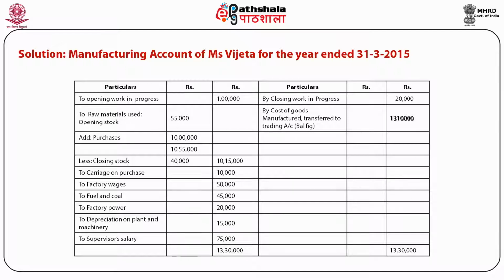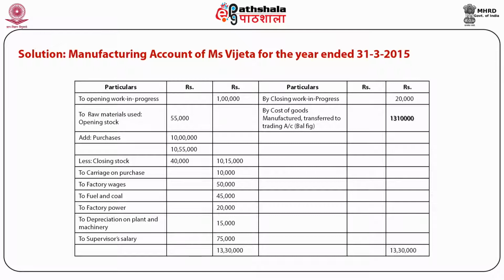And further, we can say that balancing figure of this account represents cost of goods manufactured. Cost of goods manufactured is the balancing figure of this account, and it is shown on the credit side, which is the shorter side, and this balance is transferred to trading account.